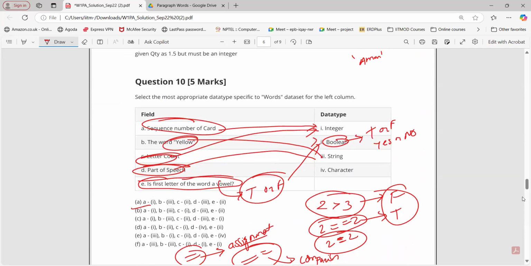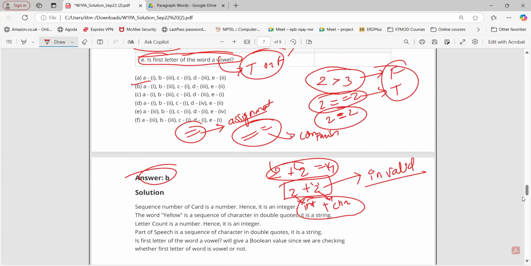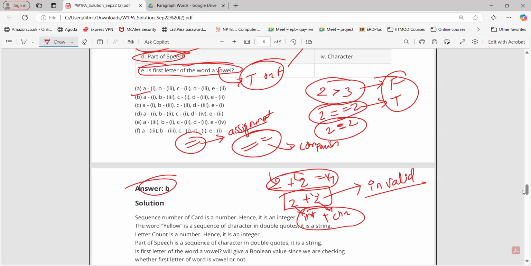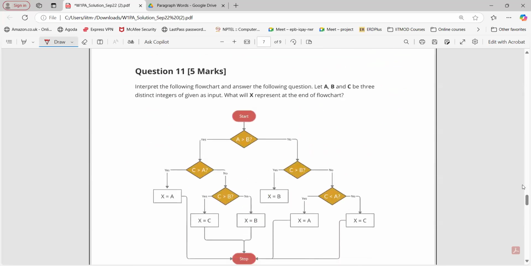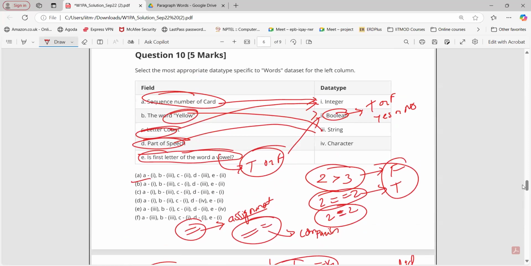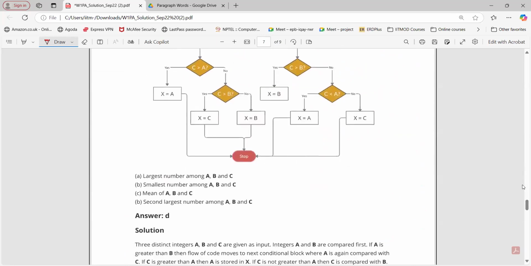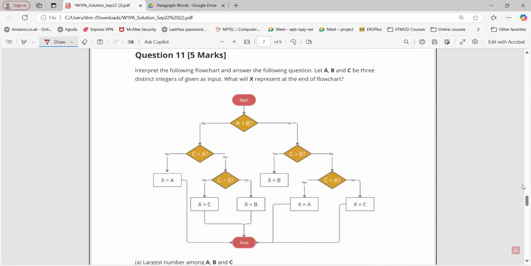So what you said was we cannot perform any arithmetic operation with two different data types. Sir, I have a problem with the next question, 11. Yeah, we'll discuss that. Anyway, any doubt in question number 10? No. Great. Okay, let's discuss this one.